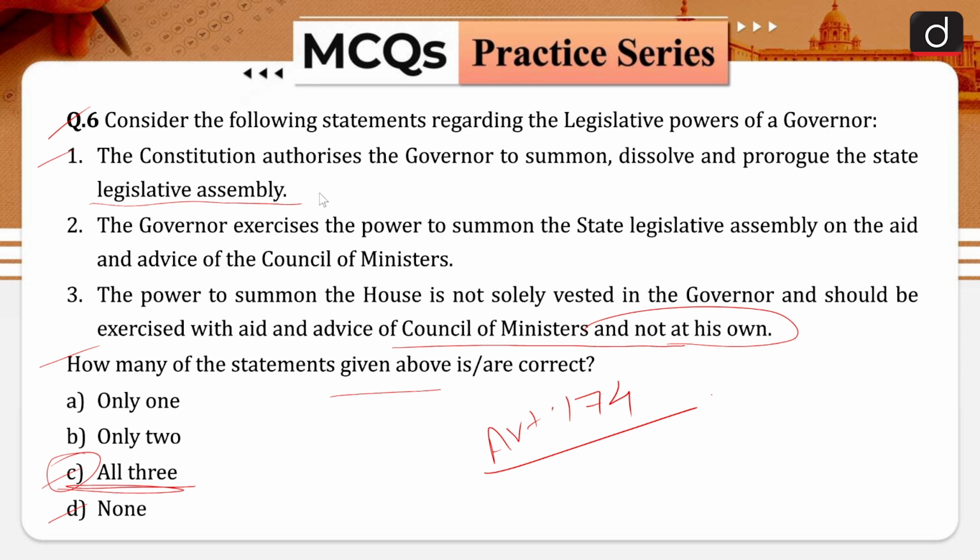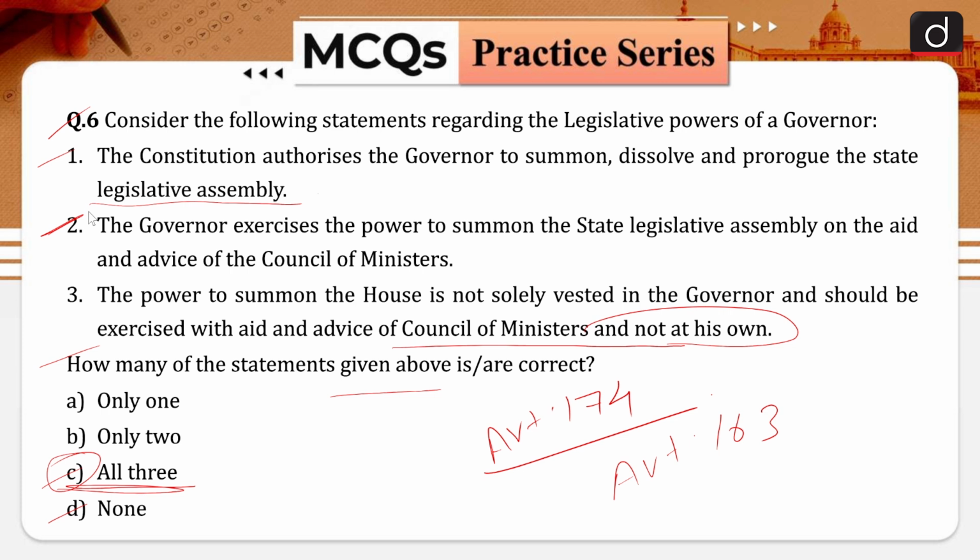The governor exercises the above powers under Article 163 of our Indian Constitution, which says that the governor acts on the aid and advice of the Council of Ministers headed by the Chief Minister, and that is why your statement number 2 is also correct.